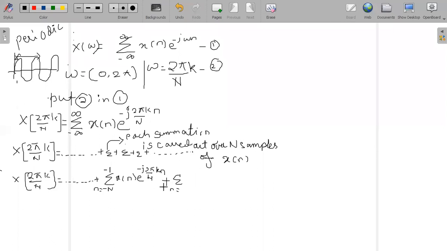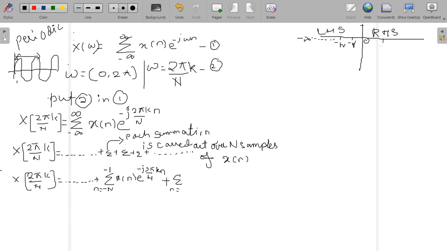Now what value should I put here? Try to understand this number line. If this is my 0, and this is my minus 1 here, this is minus n somewhere here till minus infinity. This is my LHS side. This is my RHS side. So what is the RHS side?